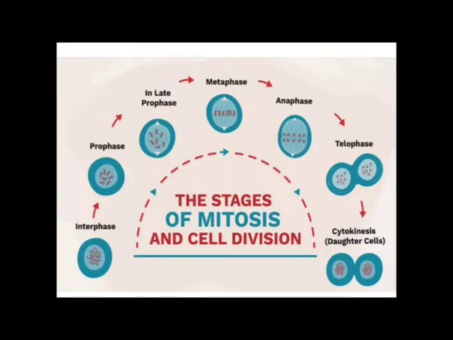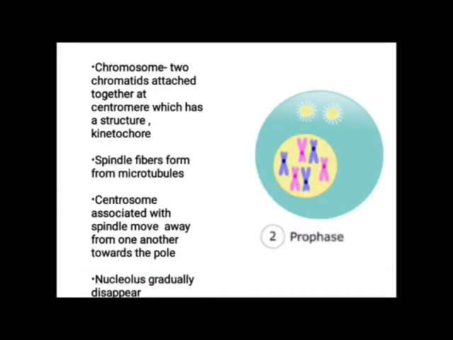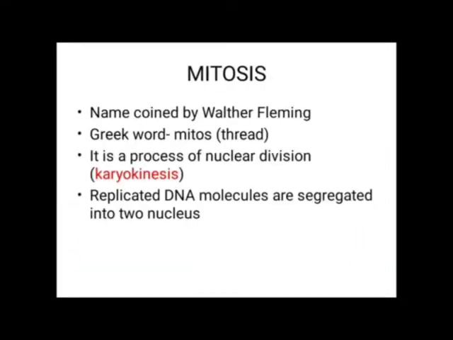In mitosis, what are the main points to remember? Who coined the term mitosis? Walter Flemming. And mitos means a thread-like structure. It is a process of nuclear division. Karyokinesis is the division of the nucleus, with the formation of new DNA. The DNA molecules are segregated into two nuclei. Then after the nucleus divides, there is a formation of two cells.